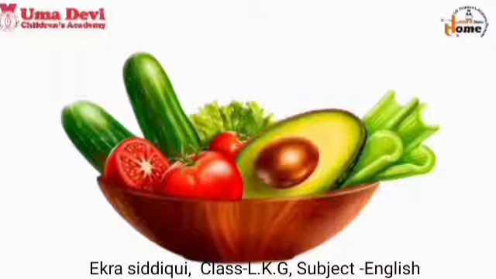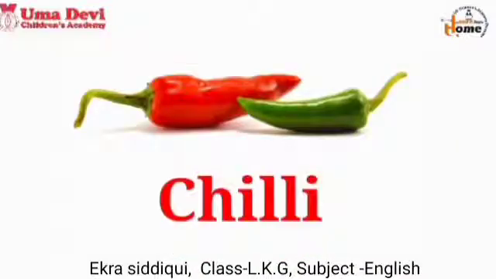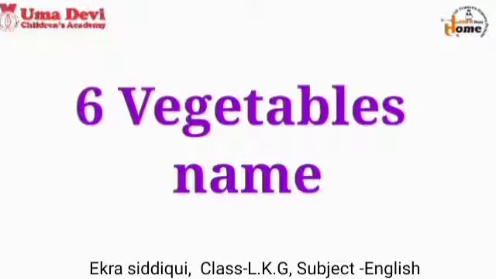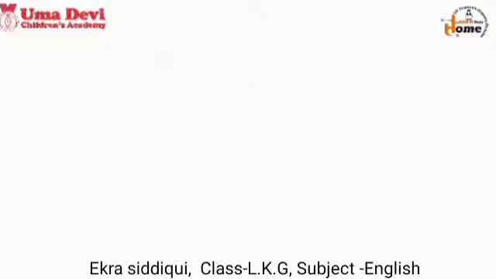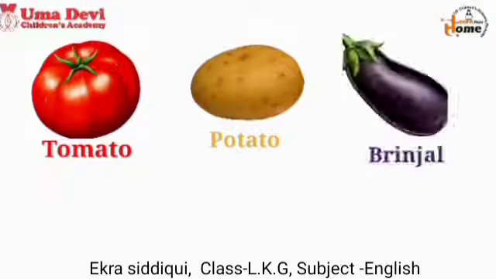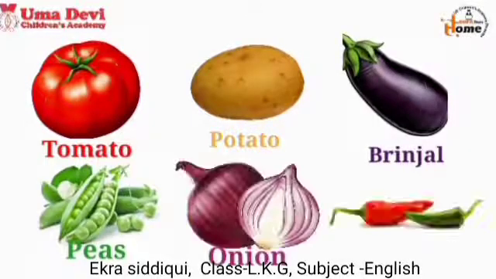So dear kids, look here. This is chili. Chili is green and red in color. The spelling of chili is C-H-I-L-L-I. Chili. Kids, now tell me how many vegetables names we have revised today. Yes, we have revised 6 vegetables names. The vegetables are tomato, potato, brinjal, peas, onion and chili.